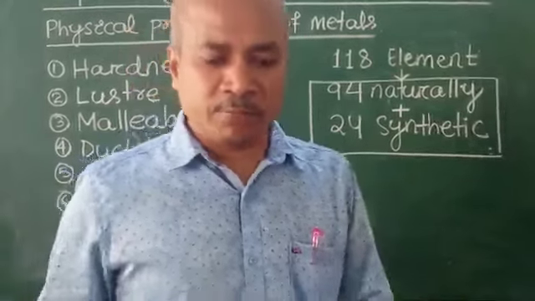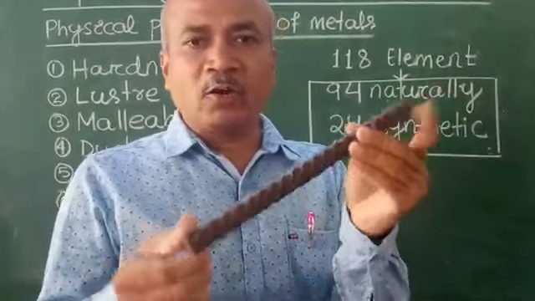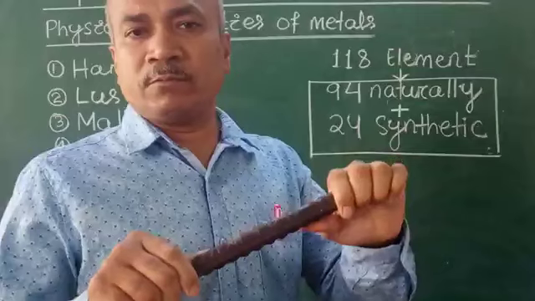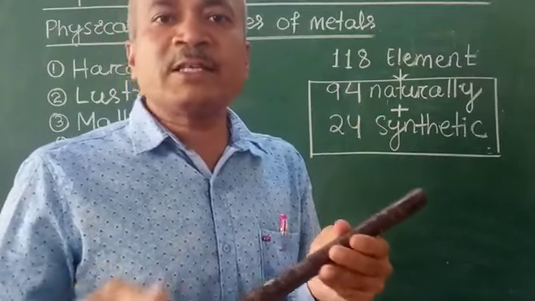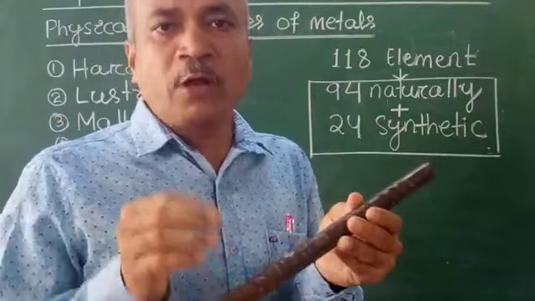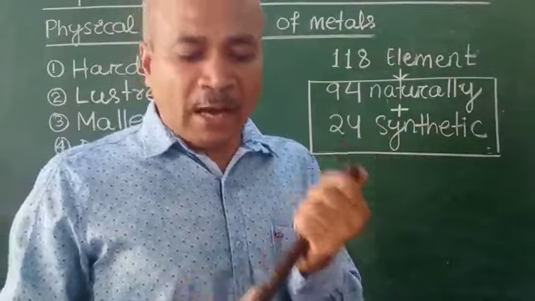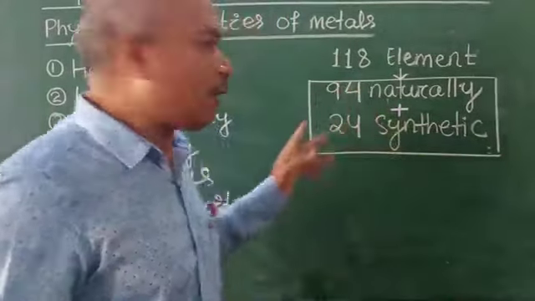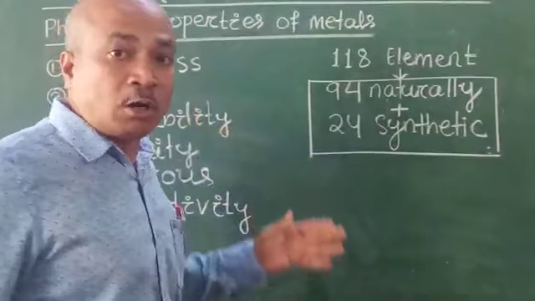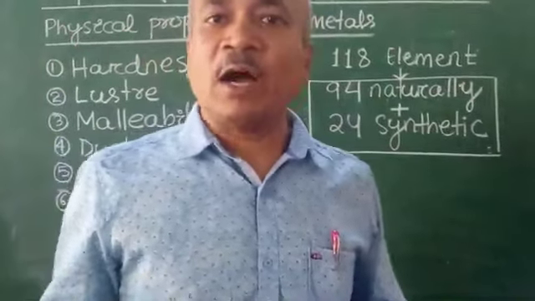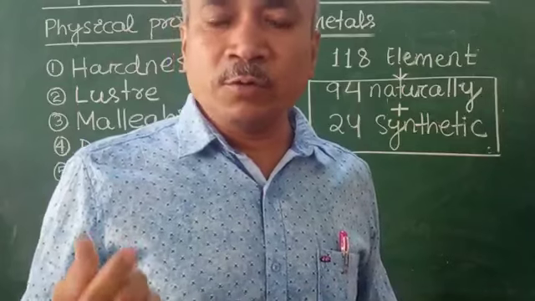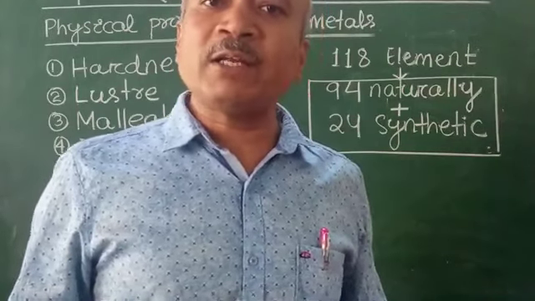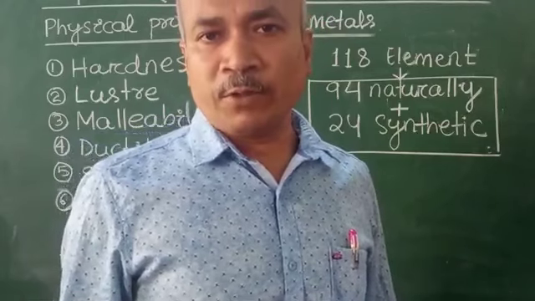You might have seen this iron rod, a piece of iron rod. See, it is very hard. So this is one of the properties of metals, that they are hard. Clear? Then that is called the hardness. But not all metals are hard. Like you can say mercury. Mercury is a metal, but it is in the liquid form.